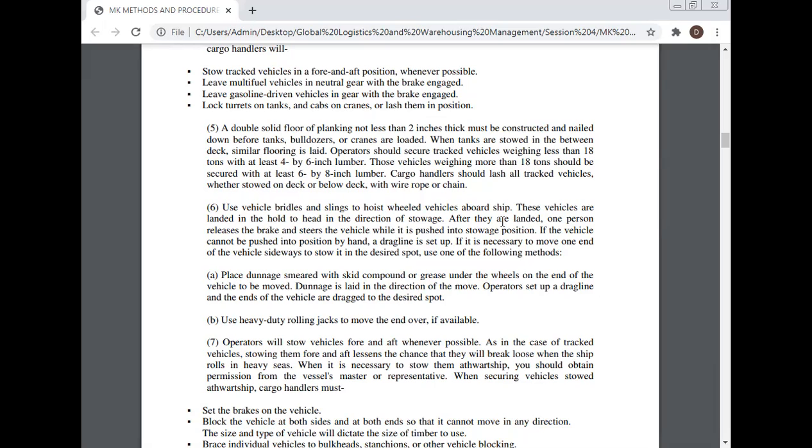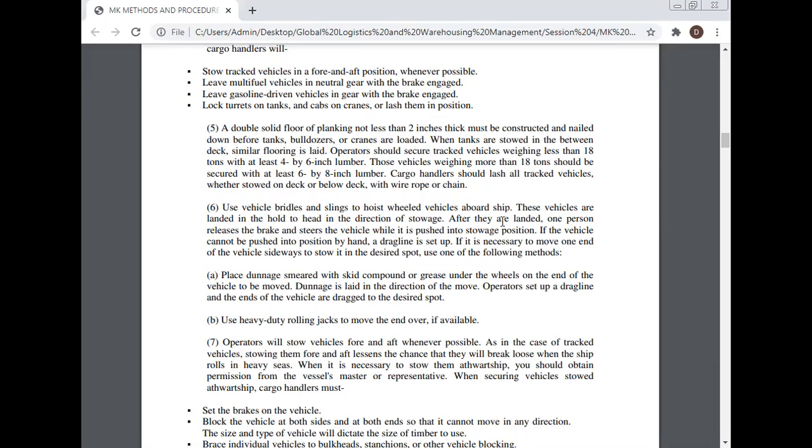If the vehicle cannot be pushed into position by hand, a drag line is set up. If it is necessary to move one end of the vehicle sideways to stow it in the desired position, use one of the following methods. Place dunnage smeared with skid compound or grease under the wheels on the end of the vehicle to be moved. Dunnage is laid down in the direction of the move.